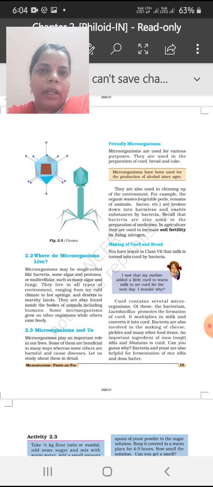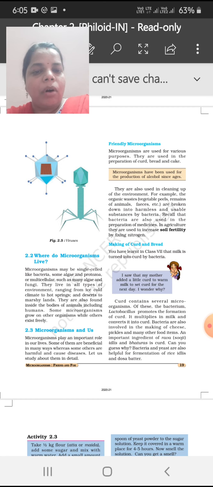In your day-to-day life you all know how we make curd. We make curd by adding some microorganisms, the lactobacillus bacteria, which promote the formation of curd. Likewise, we put yeast in bread.